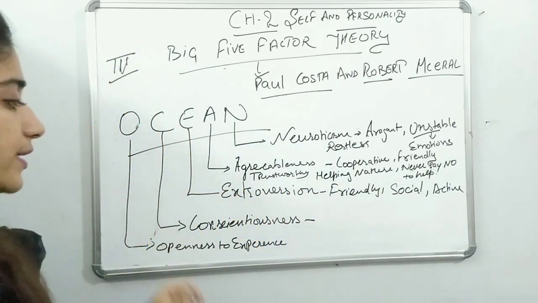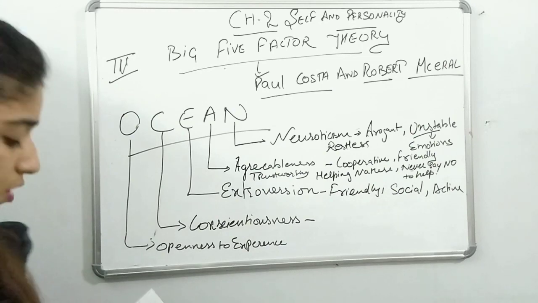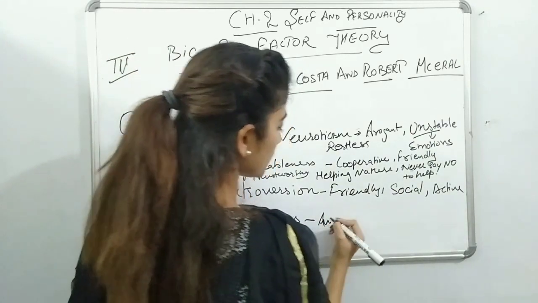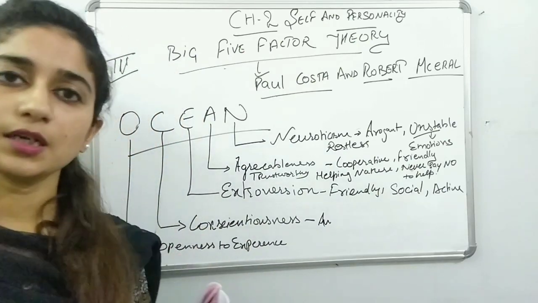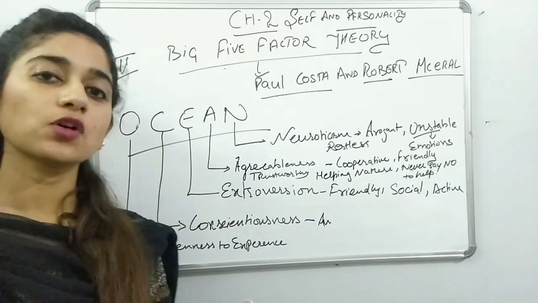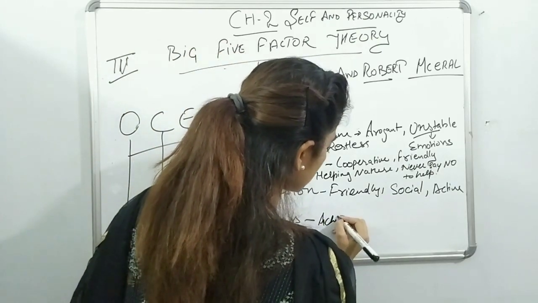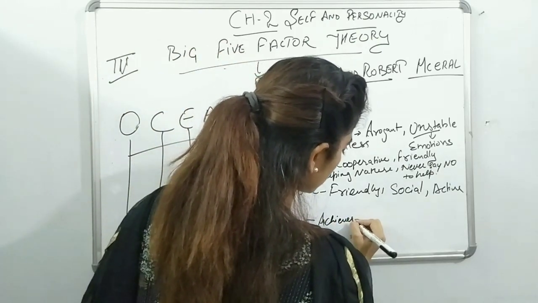Now the next one is conscientiousness. It relates to achievers who want to achieve in their life and always be on top.